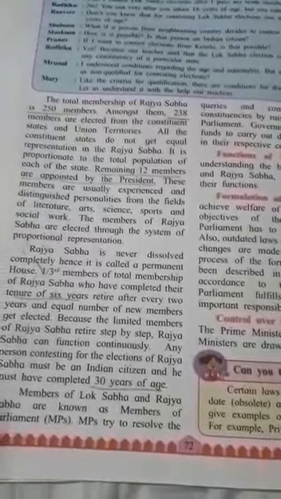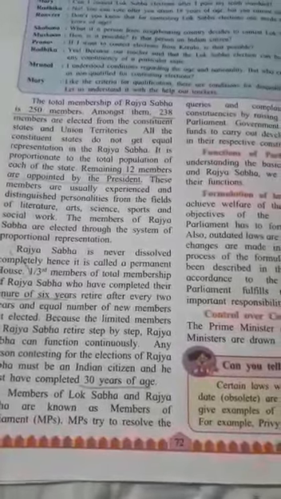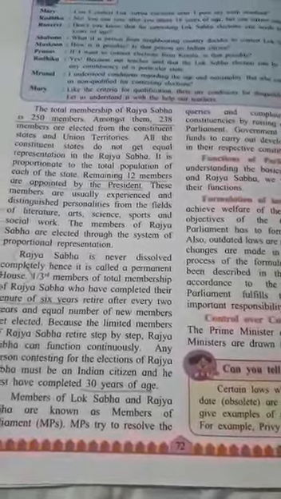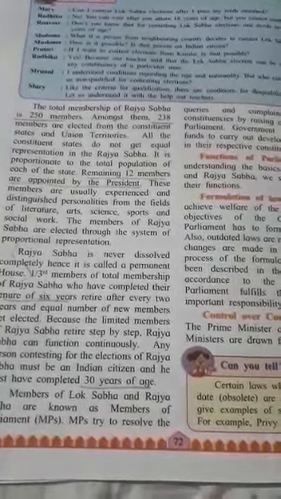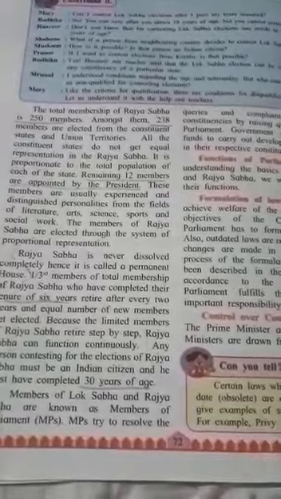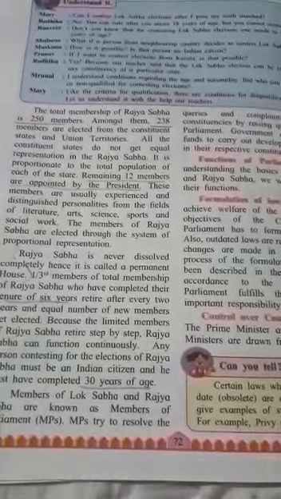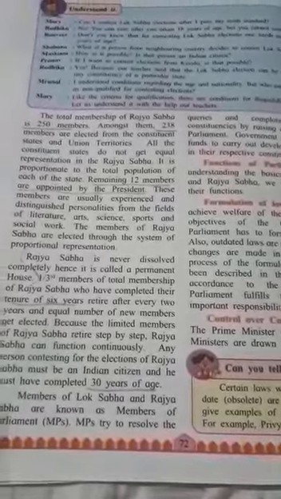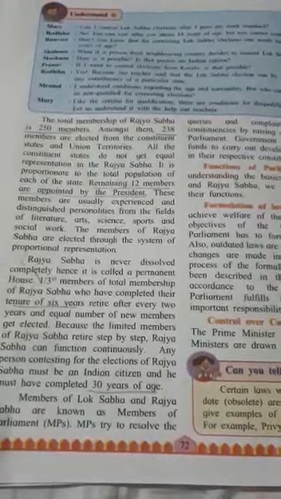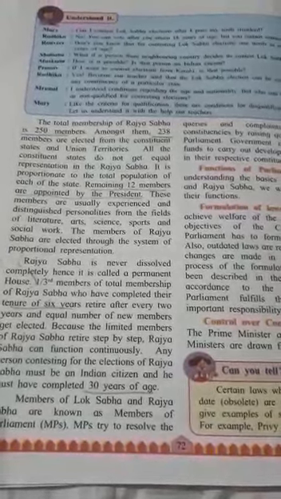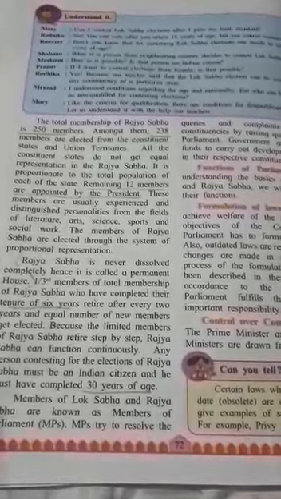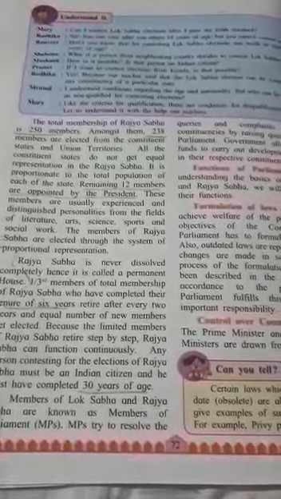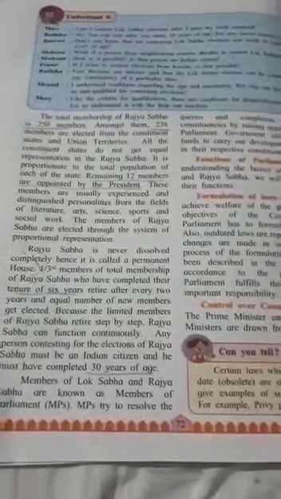These members are personalities from different fields of literature, art, science, sports and social work. As I told you, the members of Rajya Sabha are elected through the system of proportional representation.